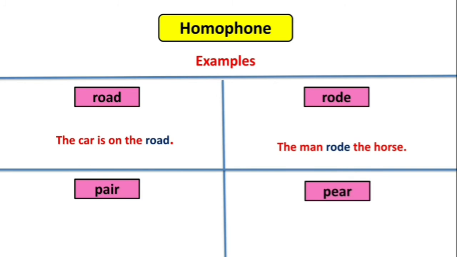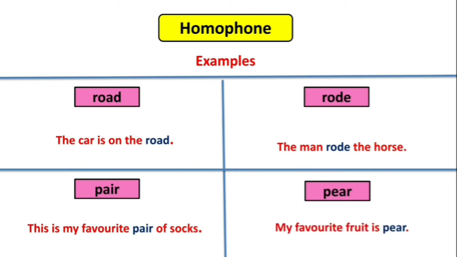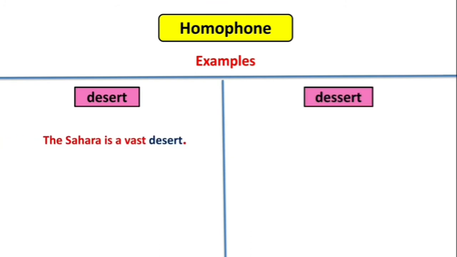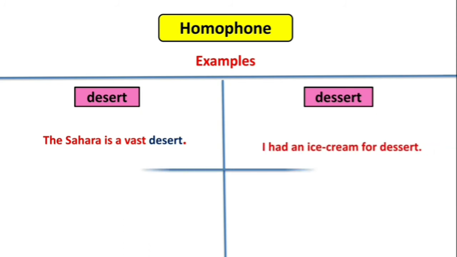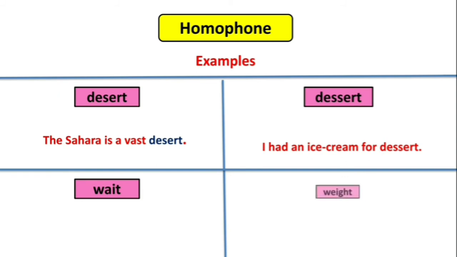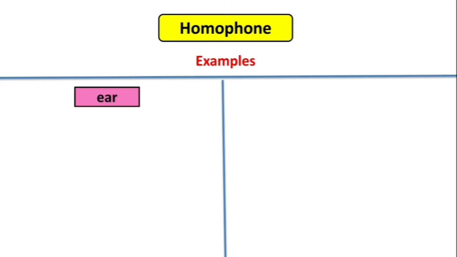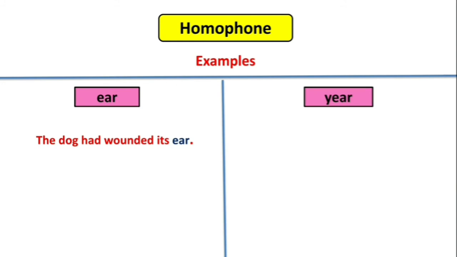Pear, pair. This is my favorite pair of socks. My favorite fruit is pear. Desert, dessert. The Sahara is a vast desert. I had an ice cream for dessert. Wait, weight. We had to wait in a queue. I checked the weight of the apple. Ear, year. The dog had wounded its ear.